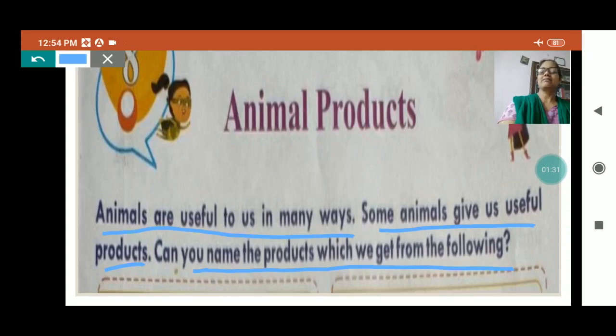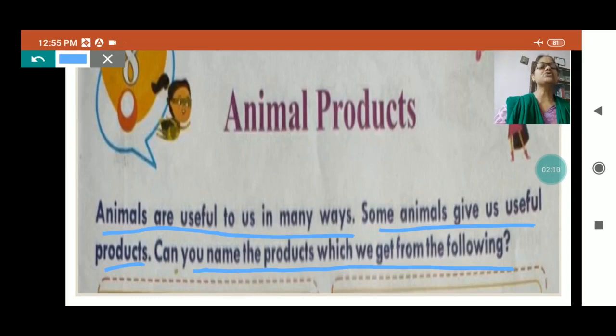So animals are very useful in our life, and today we are going to study animal products, whatever they give to us. Okay, animals are helpful in many ways, like pulling the cart, plowing the field, guarding our home. But here those are the helpfulness, the work they do. On the camel we ride in the desert place where we can't walk properly because of sand. Okay, that's why camel is also known as the ship of the desert.